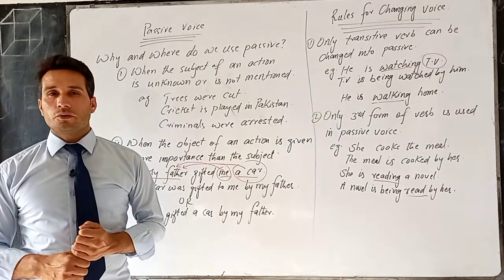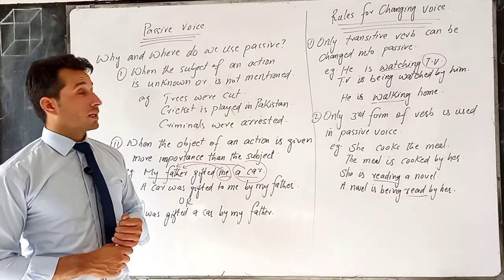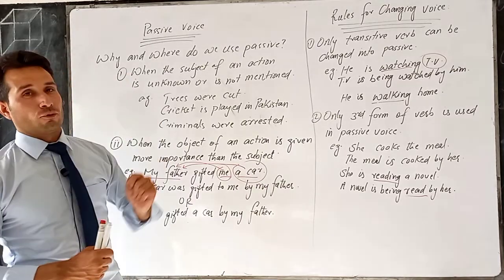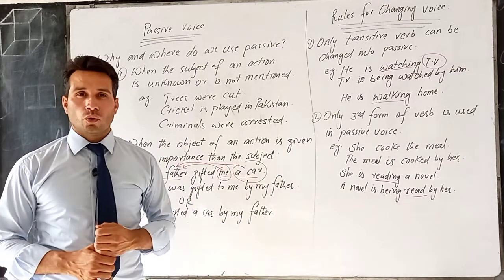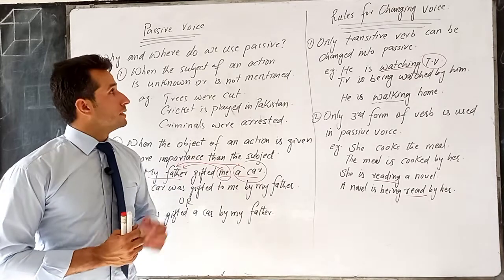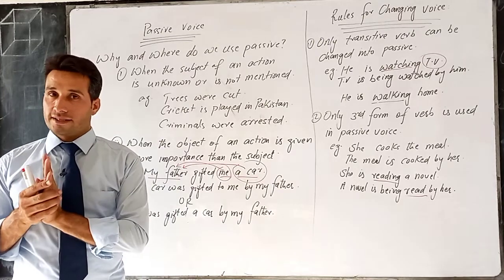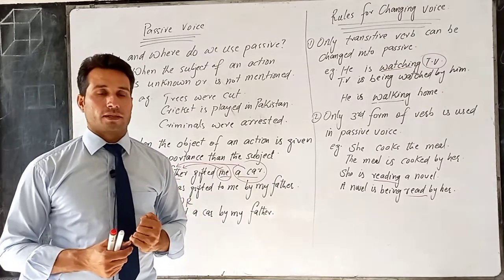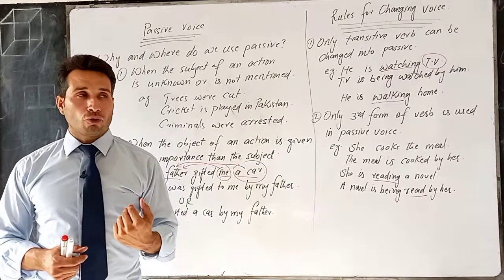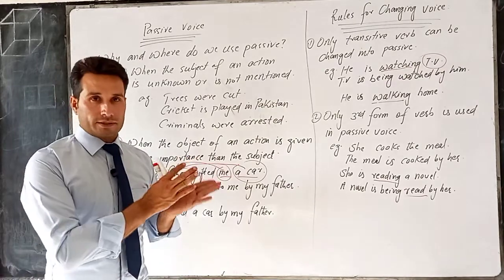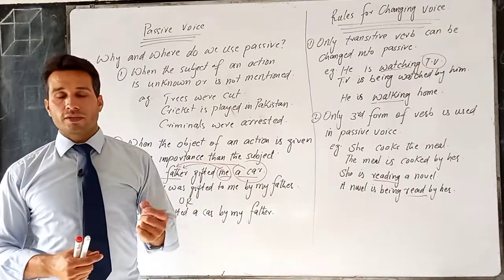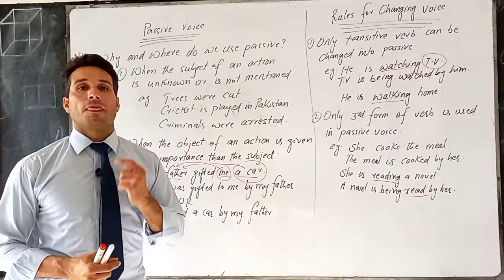Today we are going to talk about another very important grammatical topic, that is passive voice. So first we need to know what is passive voice. Passive voice is actually the form of verb that shows whether the action is done by the subject or to the subject. So if it is an active voice, active verb, then the subject is active there. If it is passive voice, then the role of subject is passive there.